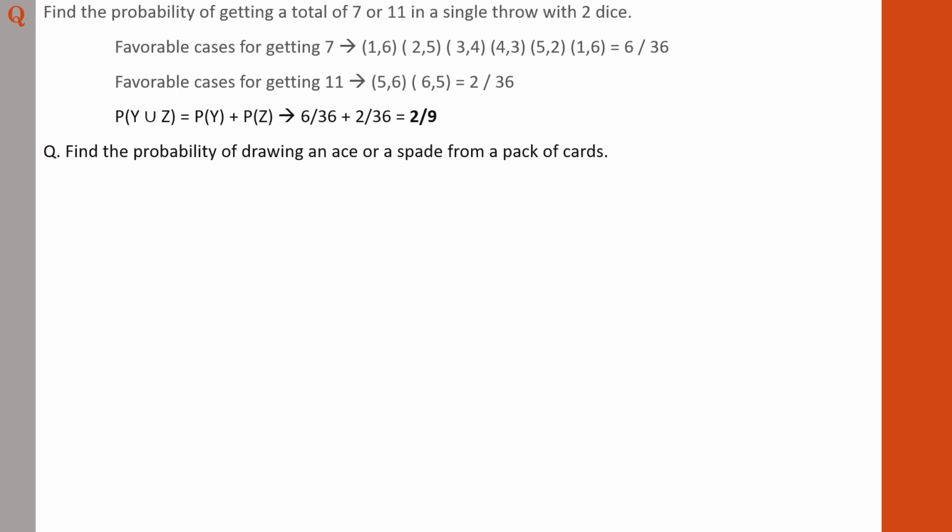So you are asked to study the probability of getting an ace or a spade. That is not mutually exclusive, because if you are getting a card out of spade that is an ace, that can happen because there is an ace of spades in the set of spades. So if you are getting a card, there is a chance that you will get the ace of spades.